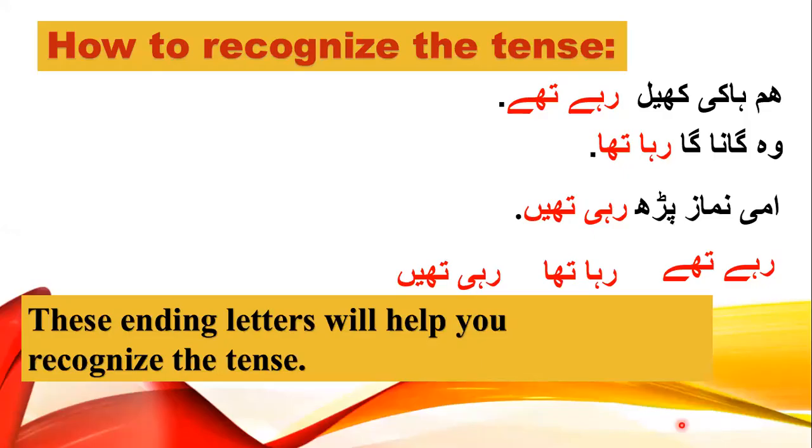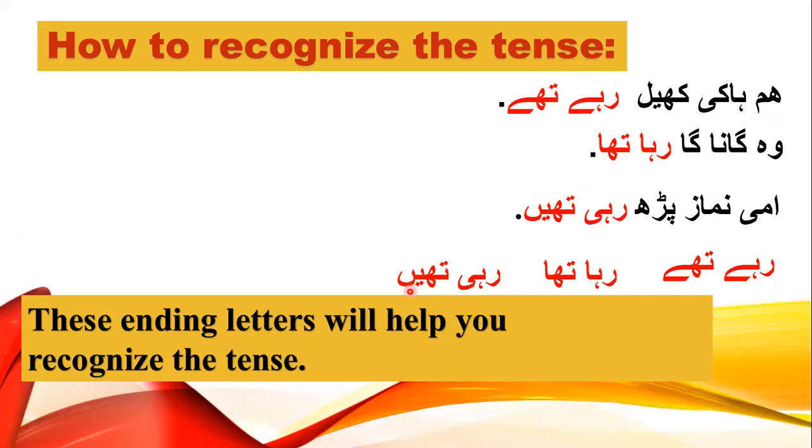Okay, let's move on. Now, how to recognize the tense? If you have to recognize the tense and you have a sentence in Urdu, then there is a very simple recognition. Look at these sentences. हम हॉकी खेल रहे थे. वो गाना गा रहा था. अम्मी नमाज पढ़ रही थीं. Now the रहे थे, रहा था and रही थीं. Look here, रहे थे, रहा था, रही थीं.